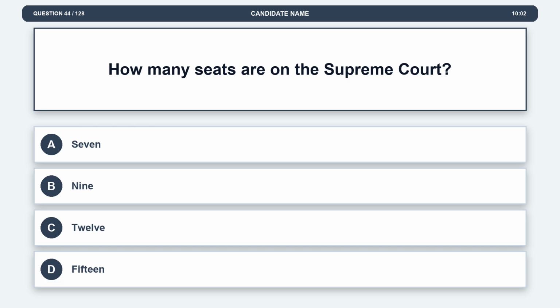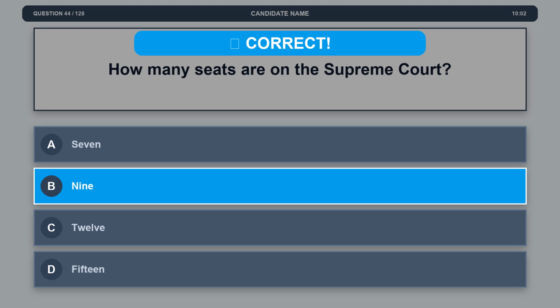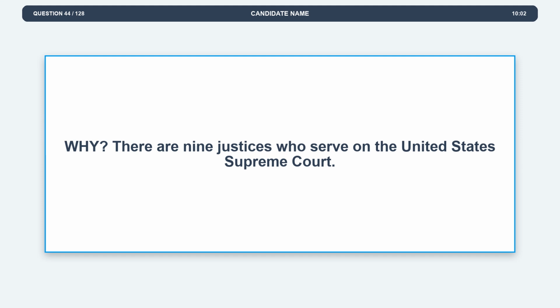Question 44. How many seats are on the Supreme Court? Option A. 7. Option B. 9. Option C. 12. Option D. 15. The correct answer is option B. 9. Explanation. There are 9 justices who serve on the United States Supreme Court.